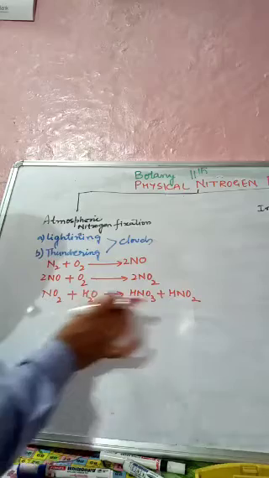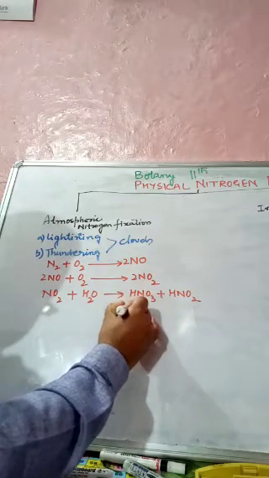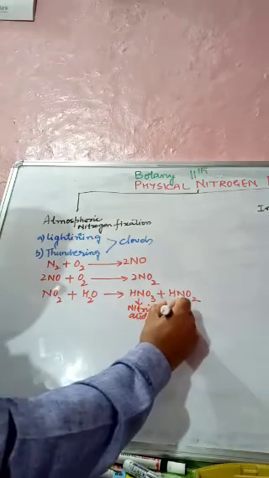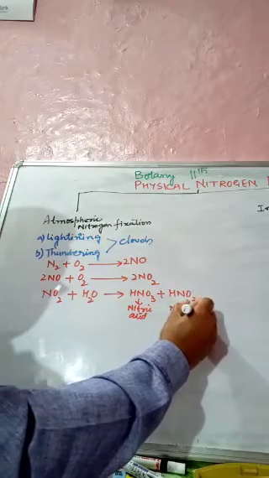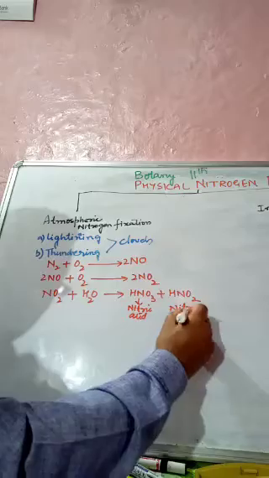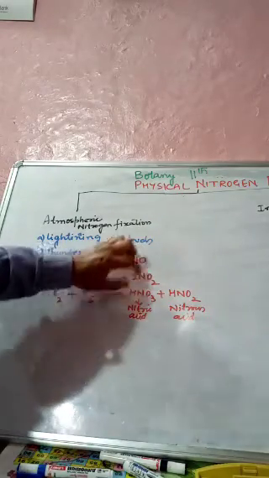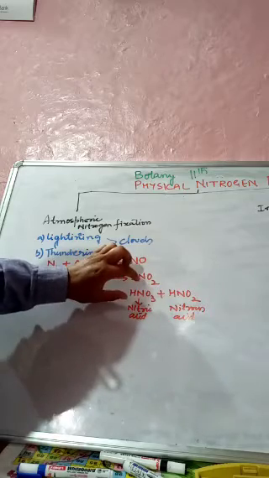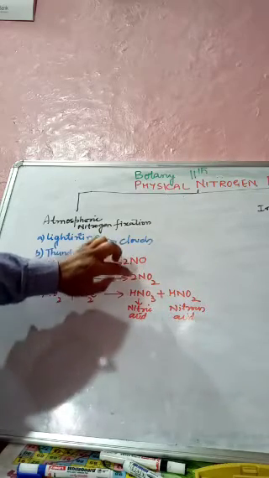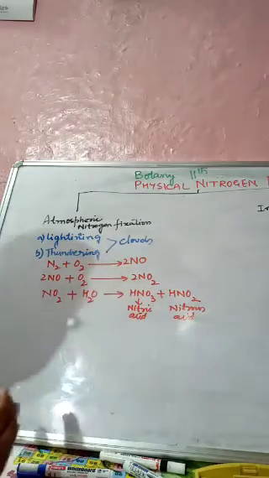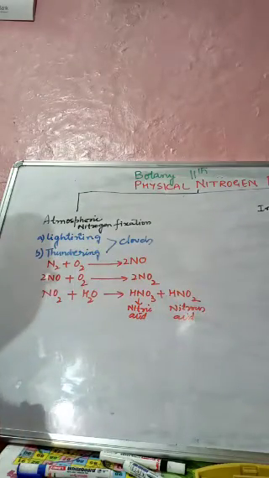Now both these acids, nitric acid as well as nitrous acid, fall on the earth as acid rain. Now we'll see what they do. They react with the alkaline radicals to form water soluble nitrates and nitrites.